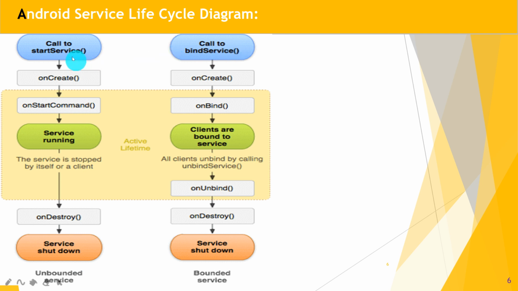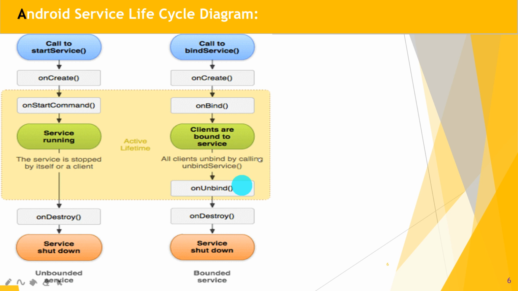In the unbounded service, startService first leads to the onCreate method, then onCreate calls onStartCommand, and then the service is in the running state. Similarly, in the bounded service, the bindService method calls onCreate, and onCreate calls onBind, so that clients are bound to the service. So there are a number of clients bound to one single service.